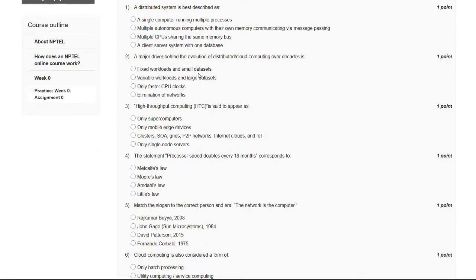So the first question is, a distributed system is best described as, so these are the options, and the answer of our first question is B. Multiple autonomous computers with their own memory communicating via message passing.